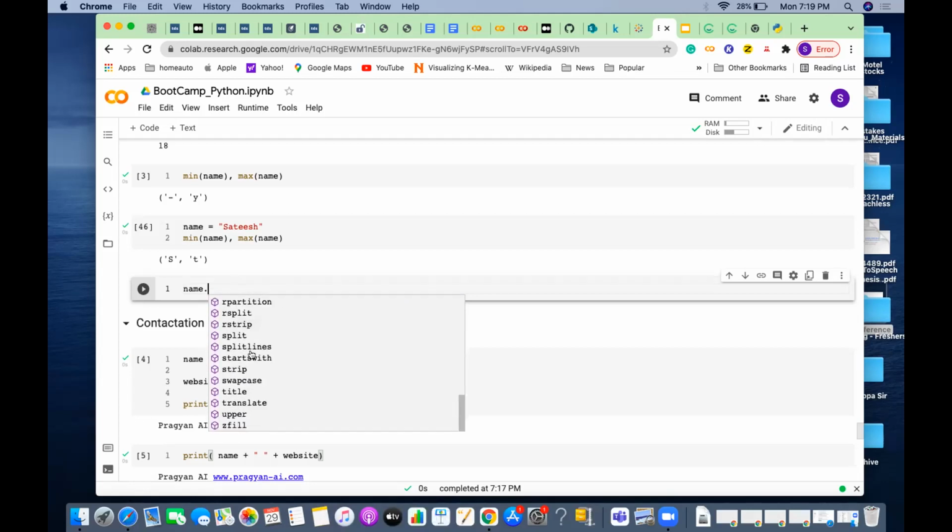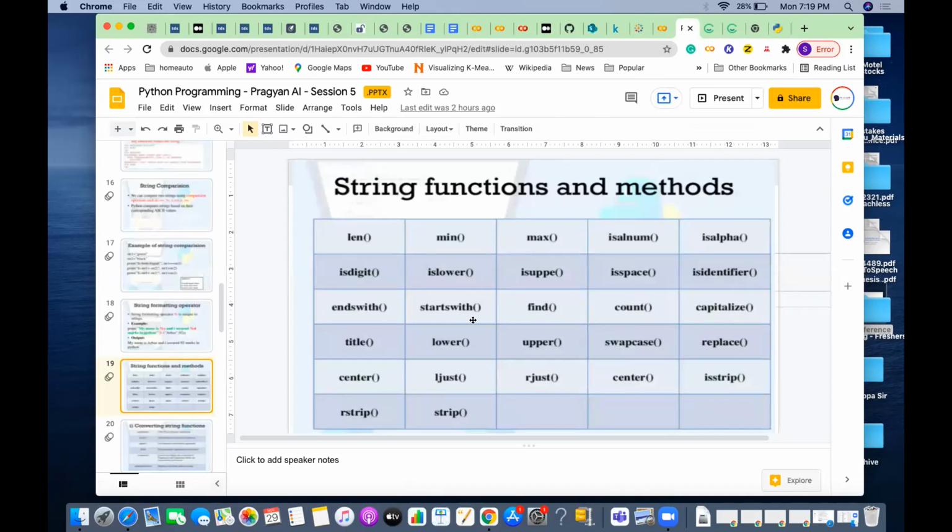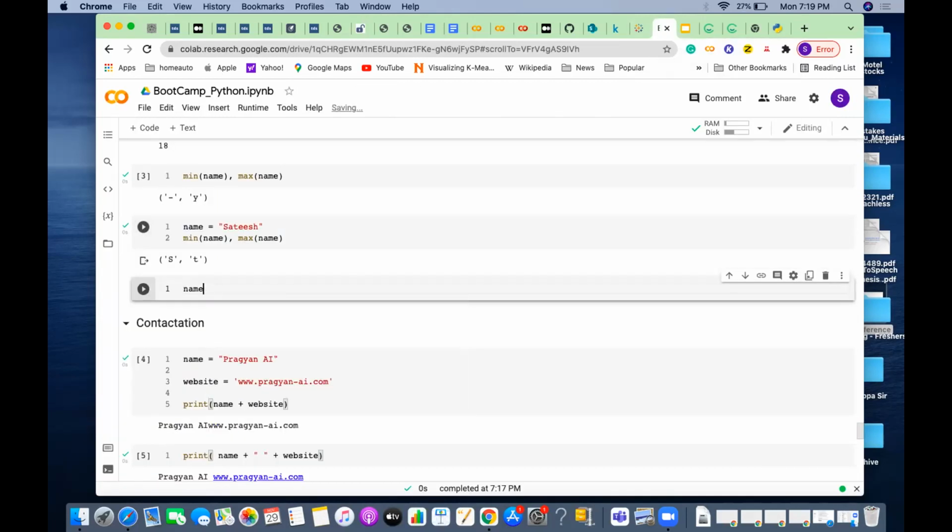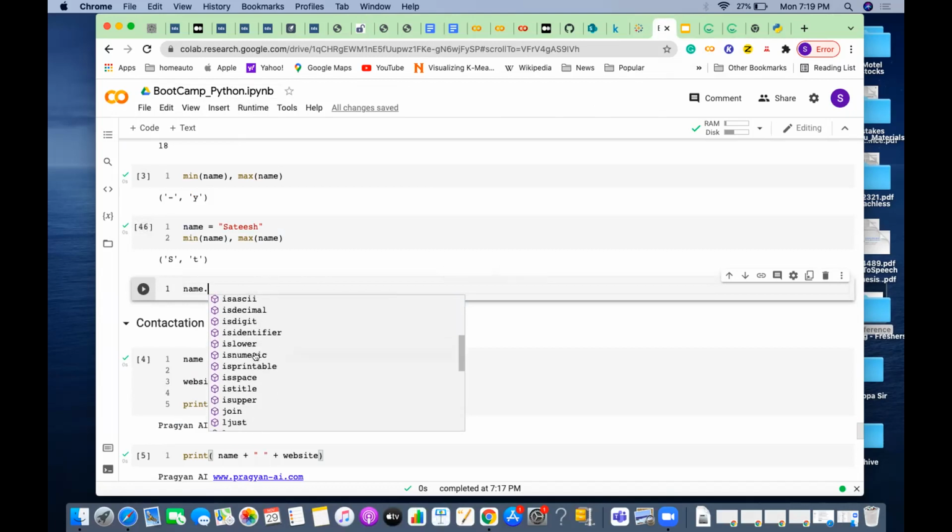This list and the earlier list are more or less the same, correct? No need to remember anything. Just do name, which is a string, then dot, and wait for some time, and this Colab will list out all those functions or methods available on the string value.